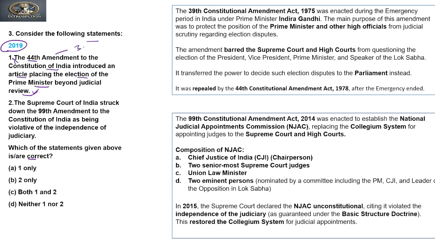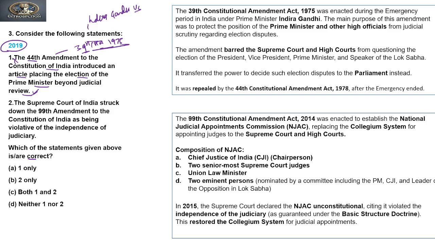Rather, it is done by the 39th Constitutional Amendment Act 1975. Right. Now, the story behind it, the reason why this 39th Constitutional Amendment Act came, is that the election of Indira Gandhi was challenged by Raj Narayan.